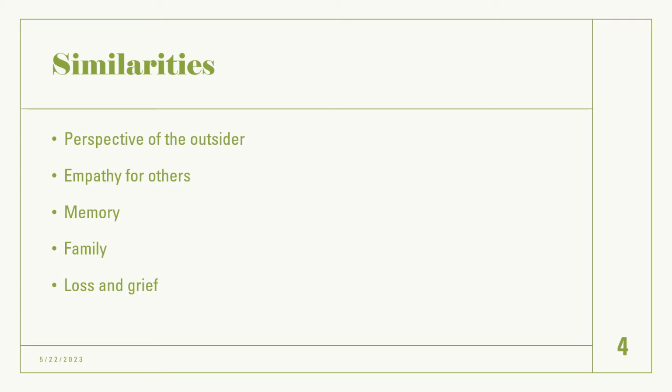Now, it's important that we also remember that Poppies is not about World War I or II. It's set after World War I or II. But it is heavily implied that she has lost her son and that she feels a lot of empathy for the mothers during World War I and World War II who also lost their sons. Now, that idea of empathy, of putting herself in their shoes, trying to understand what they went through because she feels like she finally understands them, she gets it because she's lost her son too.